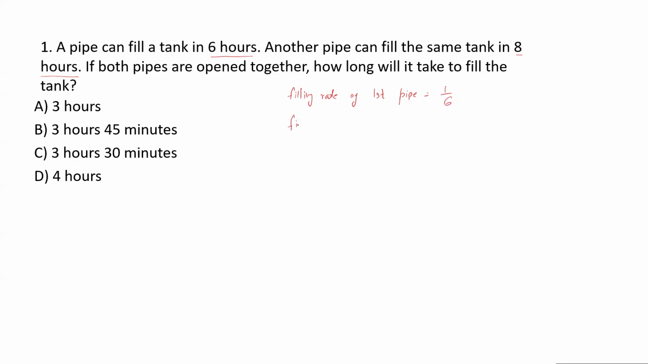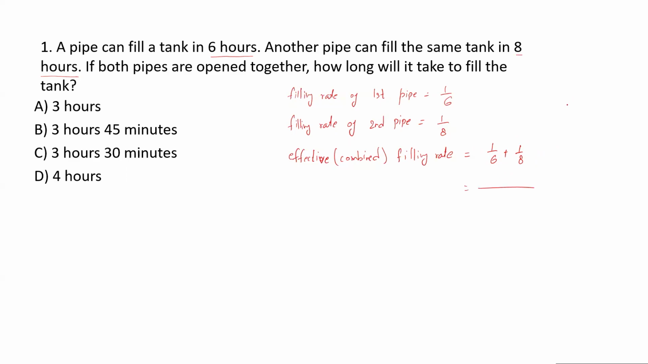Now the second pipe. What would be the filling rate for the second pipe? The second pipe takes 8 hours to fill the tank, so it would be 1 upon 8. Now the effective or combined filling rate would be, add them up, 1 upon 6 plus 1 upon 8. Because if both are working together, it will take this much time, right? 1 upon 6 plus 1 upon 8.